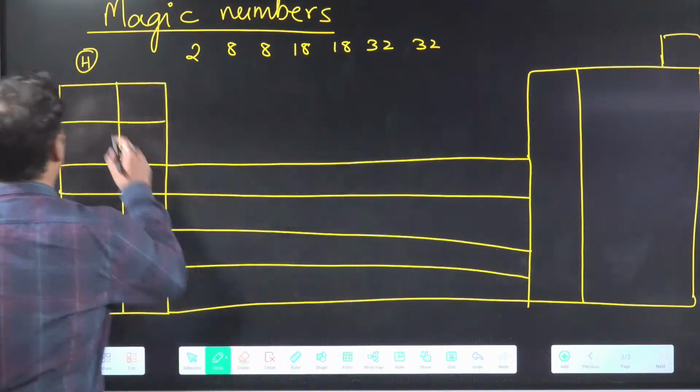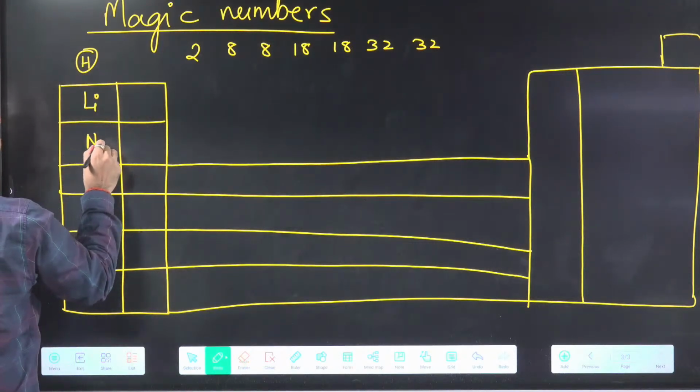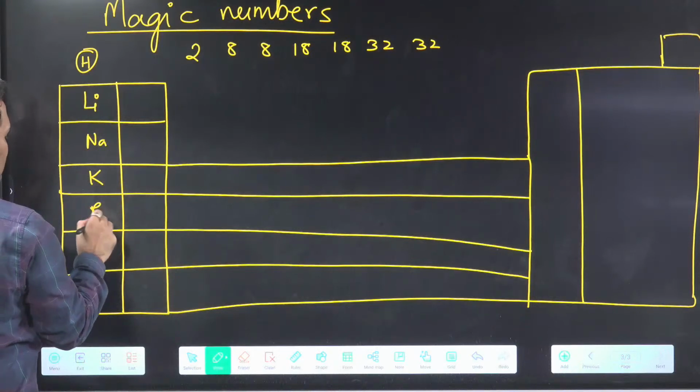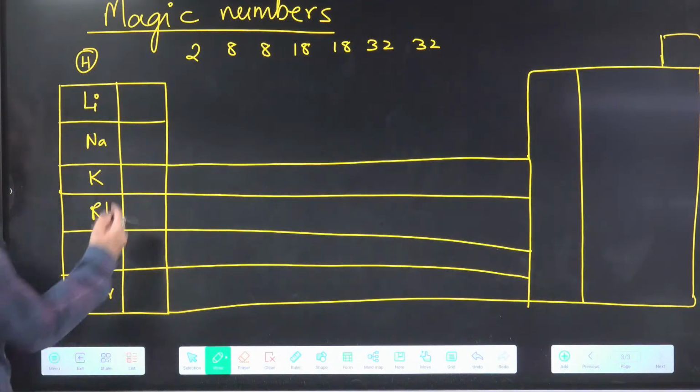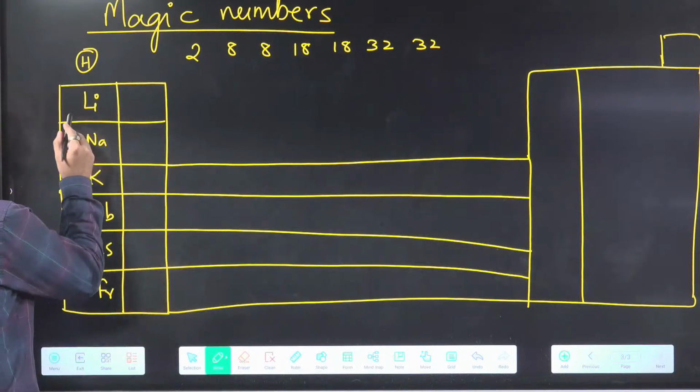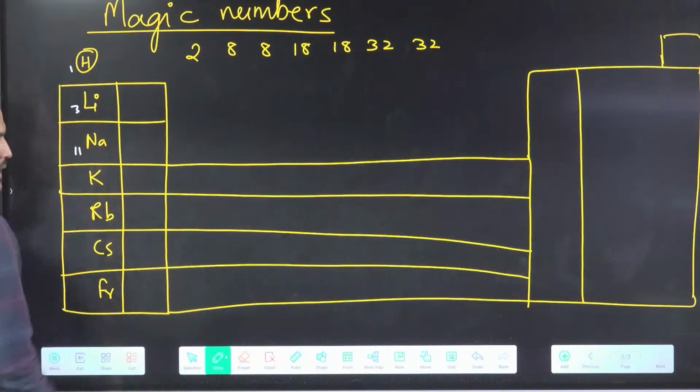See. So tell me now the elements. Hydrogen. What is below hydrogen? Lithium, then sodium, then potassium, rubidium, cesium, francium. Okay, so tell me the atomic numbers also. What is the atomic number of hydrogen? 1, then lithium 3, then sodium 11.